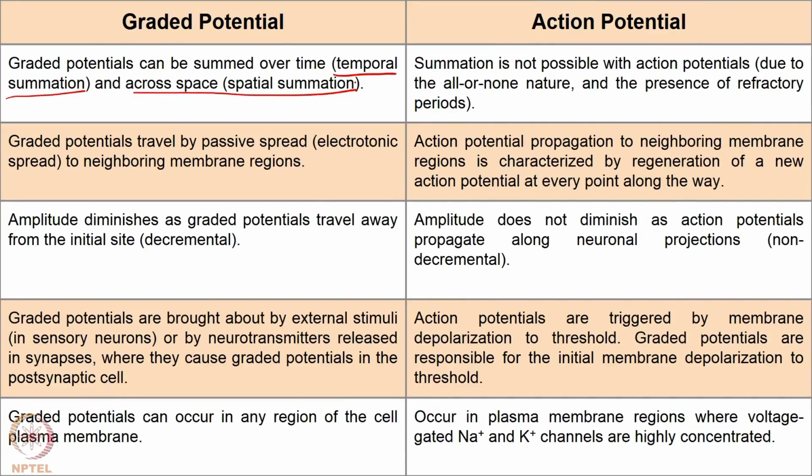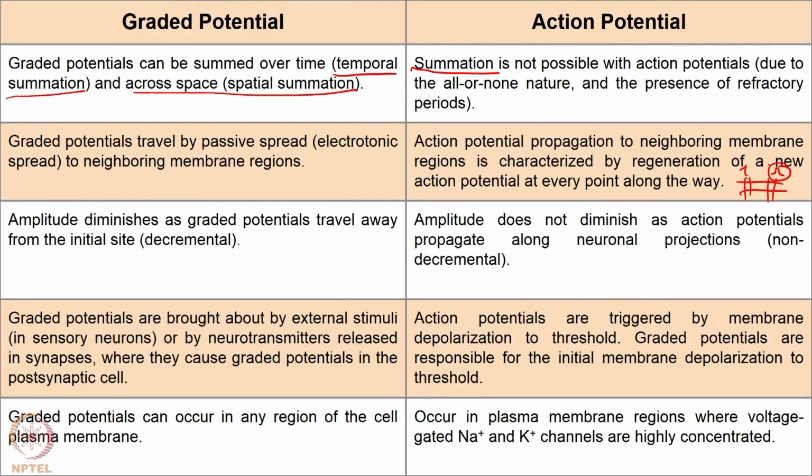So, action potential usually refers to a stereotypical response, right. So, summation is not possible, and graded potentials travel by passive spread or diffusion of ions from one point to another. Action potential travels by regeneration of a new action potential. We discussed this case, right. So, suppose this is the membrane and there is one voltage gated channel and there is one other voltage gated channel. Here there is an action potential, here another action potential is regenerated because threshold is crossed at that point, right.